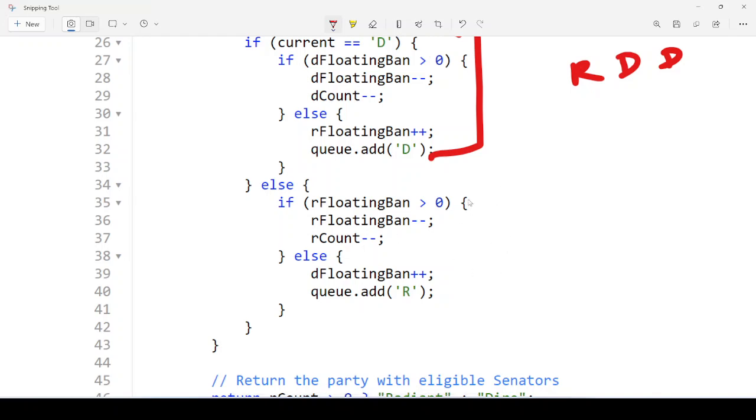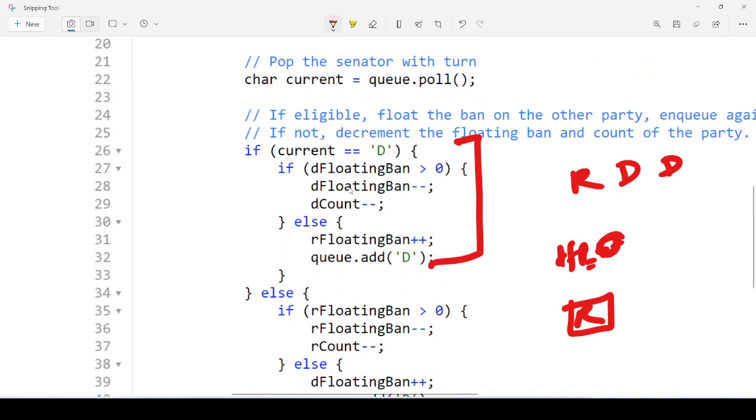In this case we will check if the floating point is greater than 0. This is not greater than 0, so we'll do the D floating point. The D floating point variable will be incremented with plus plus, right? So this will become, let's suppose, 0 as of now, okay, and we'll add onto the queue. Now R is already added onto the queue, right? So next time when this loop comes, we will check D, right?